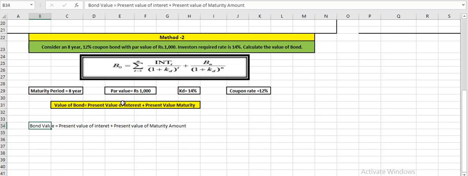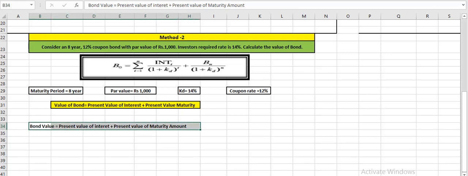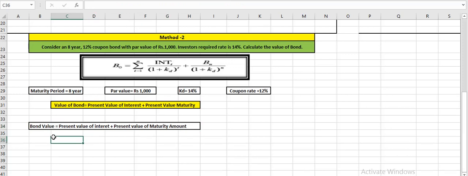Now here we need to understand that we will use it with the help of annuity table and lump sum table. Over here, the formula of interest, we are finding out the present value by applying T. T means times. So interest will be received 8 times because maturity is 8 years. So we need to find out the present value of this interest.